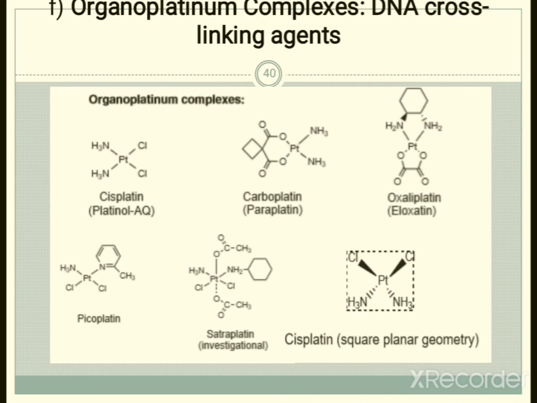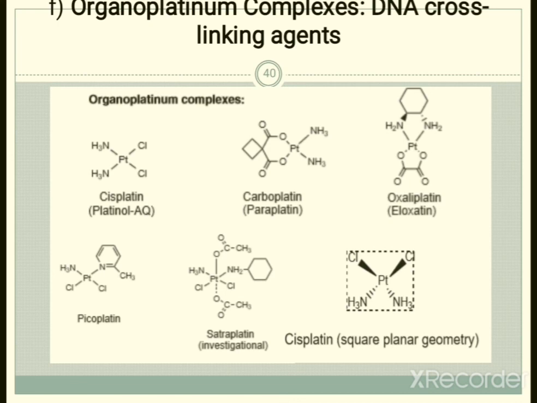The example is cisplatin; you can see the simple structure: Pt, NH3, NH3, Cl, Cl. Then carboplatin, also called paraplatin. Then oxaliplatin, then picoplatin, then satraplatin.